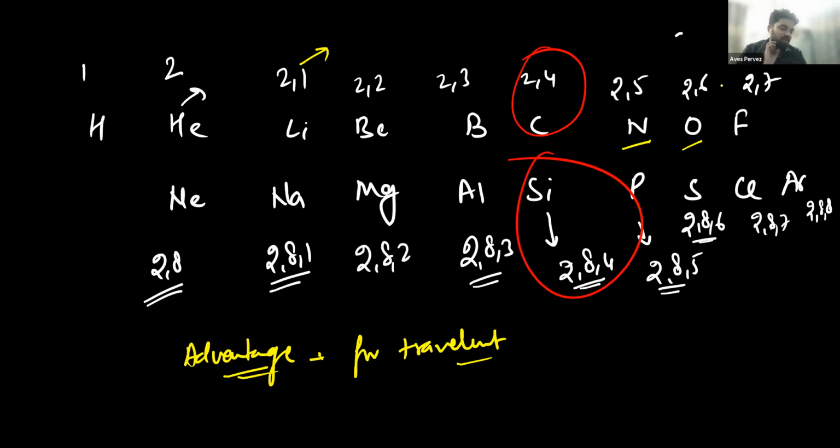Okay, you understood? So the next question that comes here: if we are just talking about tetravalency, silicon is also going to have 4 electrons in its outermost shell. So if both carbon and silicon are tetravalent, why are we saying that carbon makes more stable bonds than silicon? Why are there millions of compounds of carbon, not of silicon?